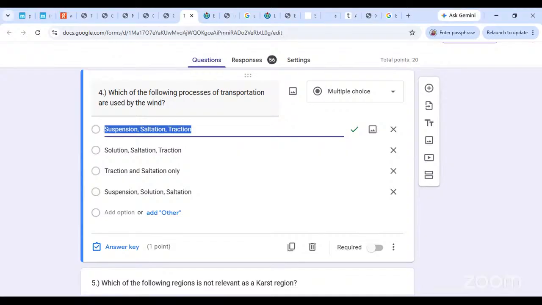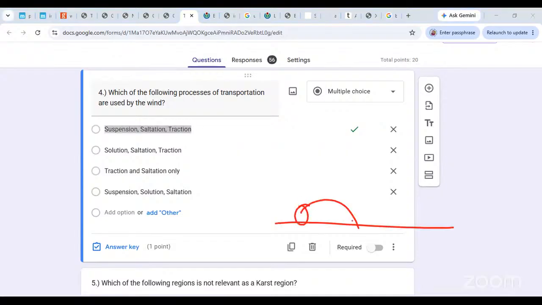Suspension meaning those particles float in the wind, so they can be suspended. Saltation means, suppose this is the base, okay? The particle will go from here to here. Saltation means a kind of dancing movement. It will jump and go, okay? That is what you are saying. Then the particle will again jump and go over here. This movement is possible in the wind. Yeah, it is possible. And traction meaning, if this is the surface, they will be dragged along the surface.